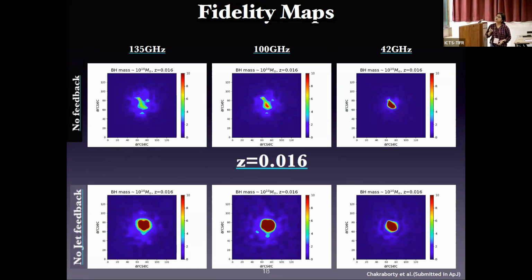But if we look at the low redshift maps, especially for no feedback, we get a better signal when the frequency is reduced. So for lower frequencies, we get better signals for low redshift systems.